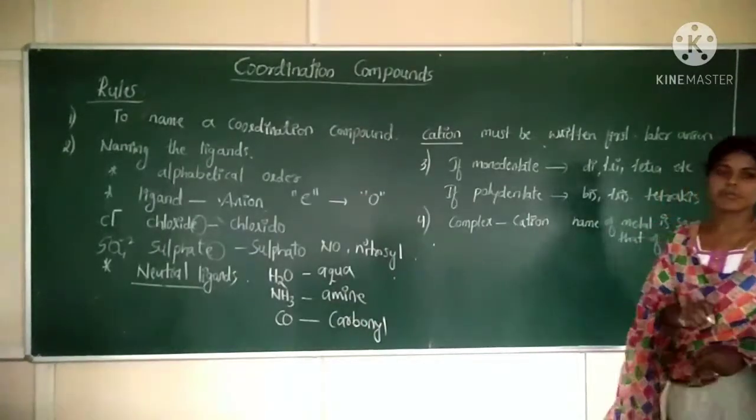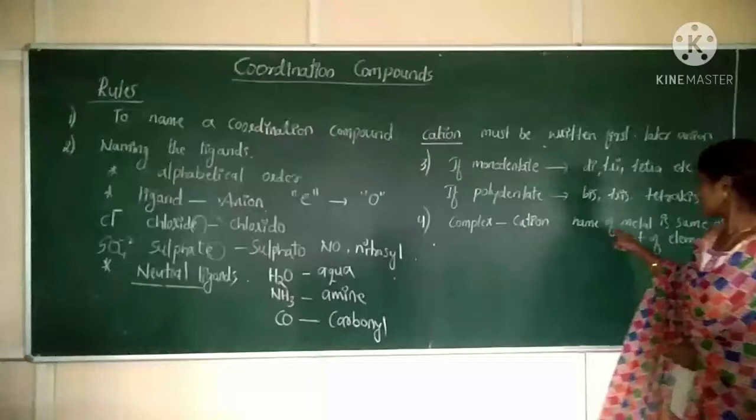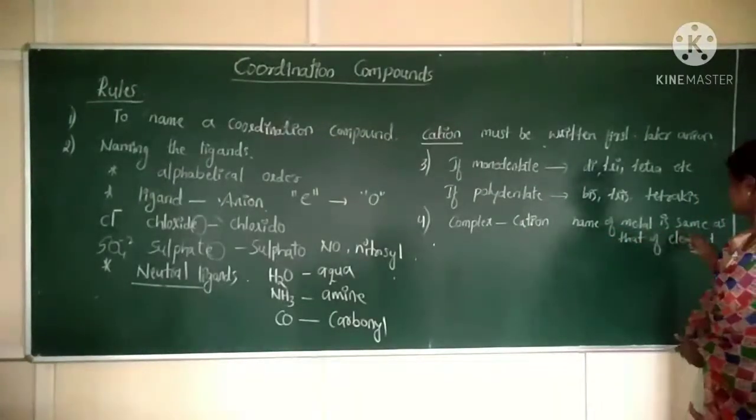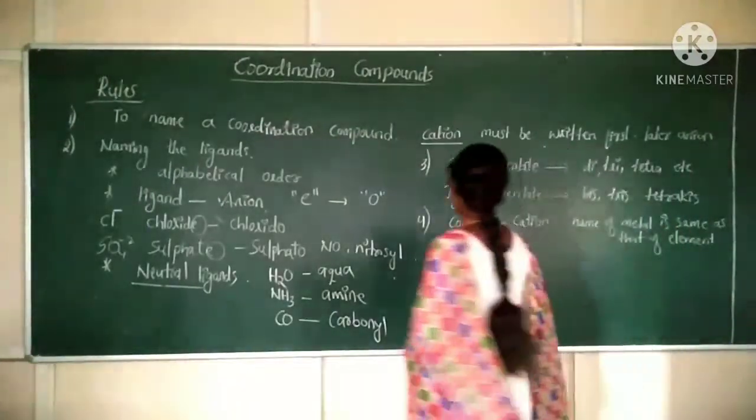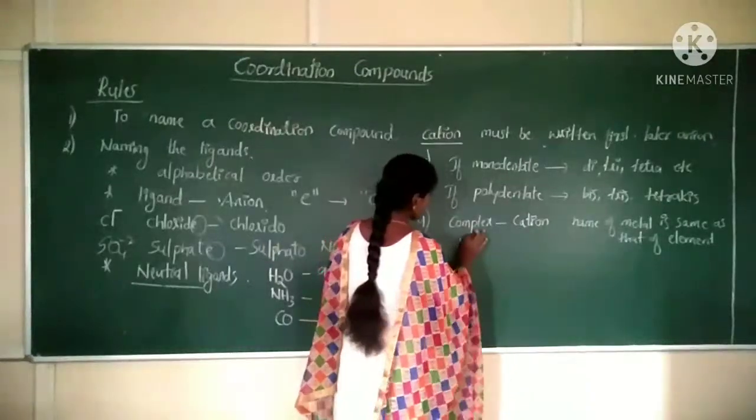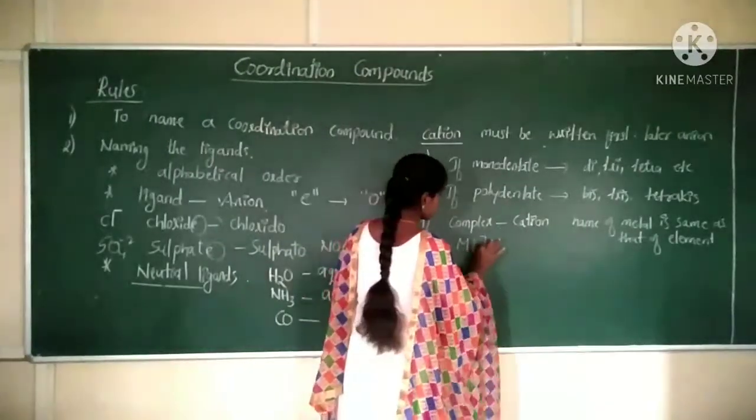Are you getting it? If the complex is a cation, the name of the metal ion or metal atom is the same as that of the element. For example, the complex is a cation, which means you have a metal and ligands are present.